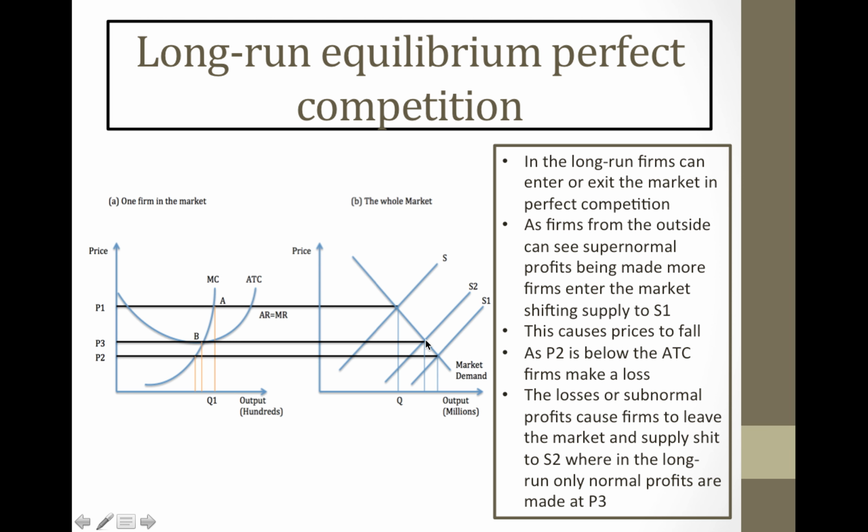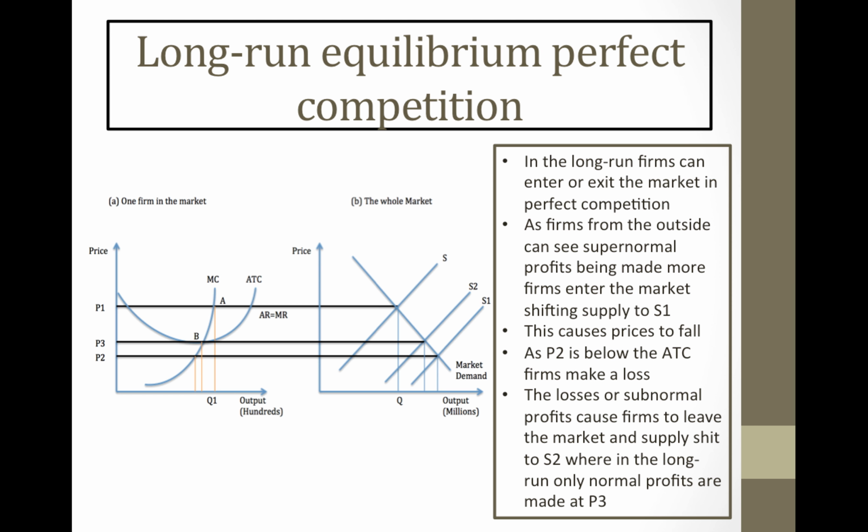And the supply shifts out because we know in perfect competition, in the long run, we can actually have firms entering the market. So they will see this supernormal profit being made in the market and essentially want a piece of that pie. So they'll enter the market, which will shift our supply curve out from S to S1, where the firms are hoping to make some of that supernormal profit.